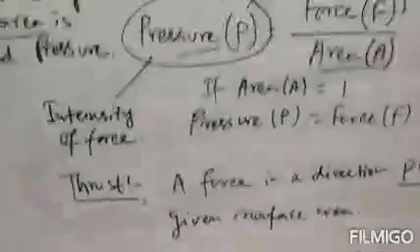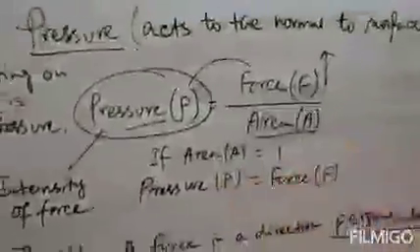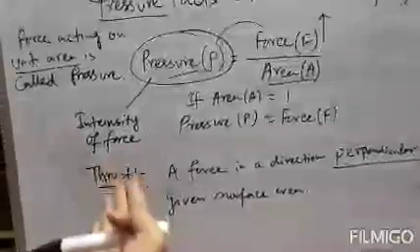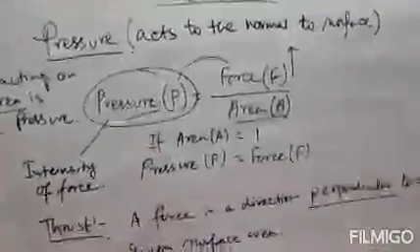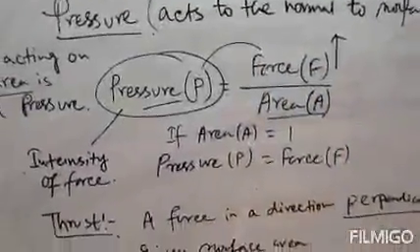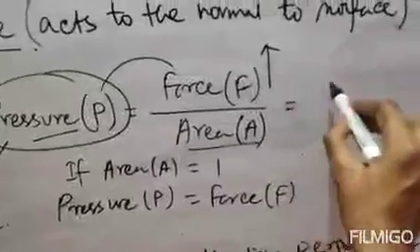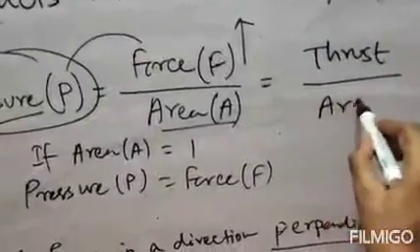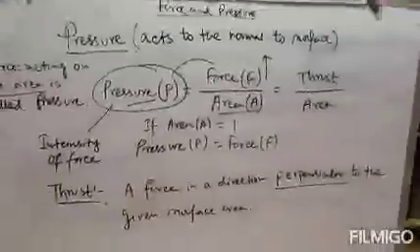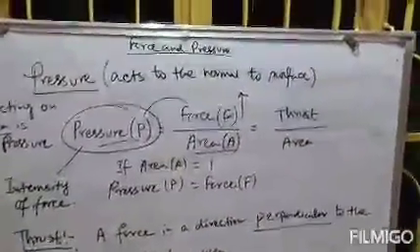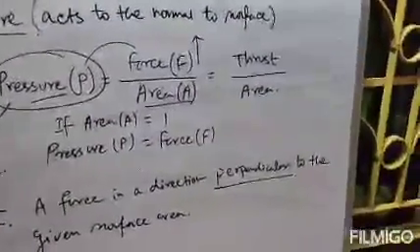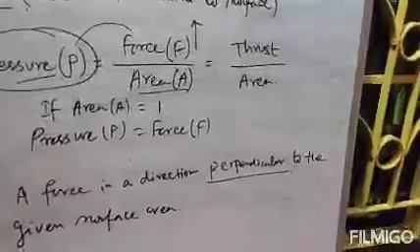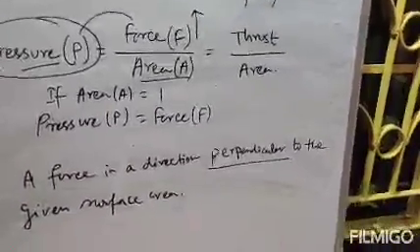So we can say that pressure equals force by area. The formula of pressure is force by area. As thrust is one type of force, we can replace force with thrust. So the pressure formula will be thrust by area. Clear? We can say pressure is force by area, or pressure equals thrust by area, because thrust is one type of force.